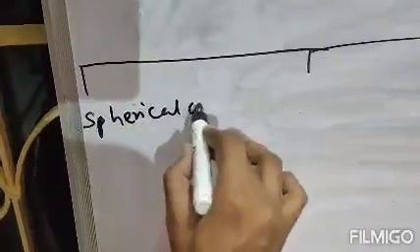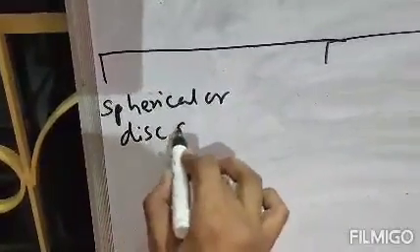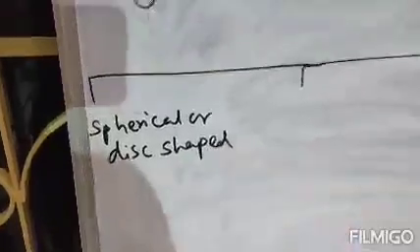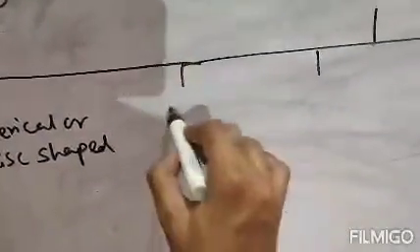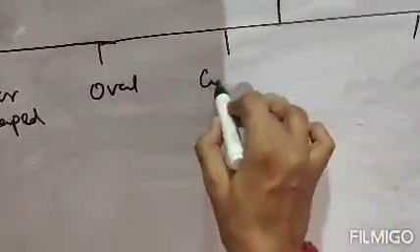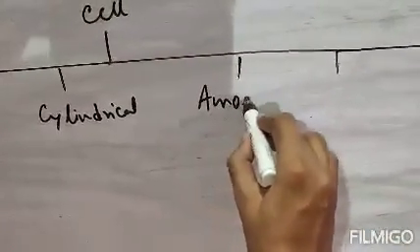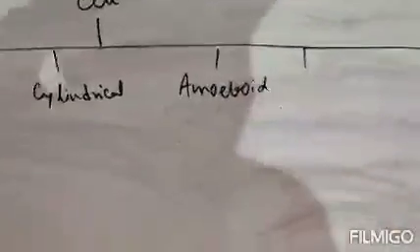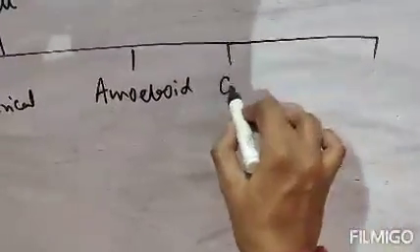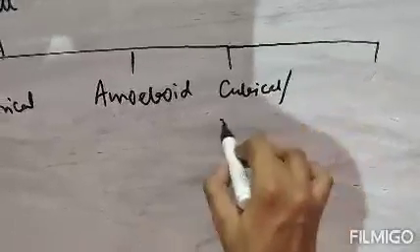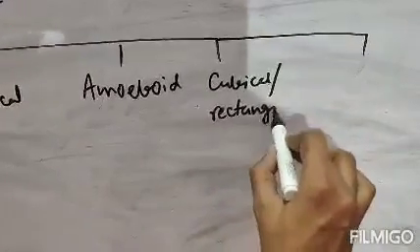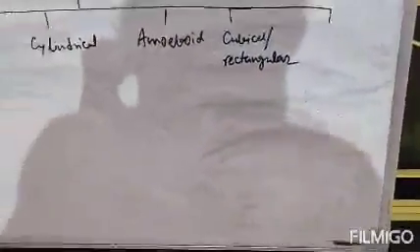Second, oval shaped. Number third is your cylindrical shaped. Fourth, amoeboid shaped. Fifth, cubical or rectangular shaped. Clear?